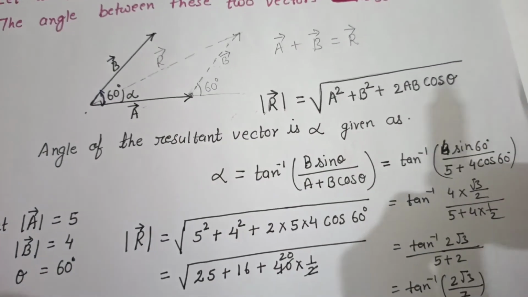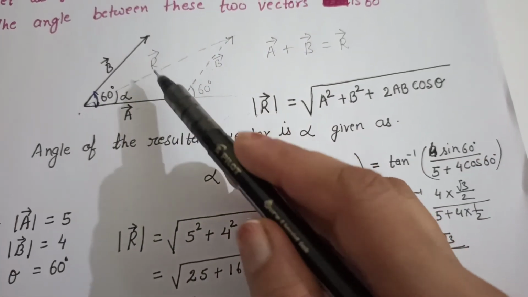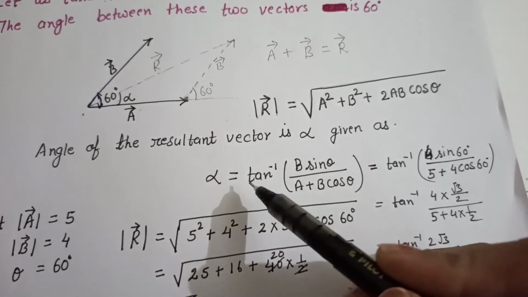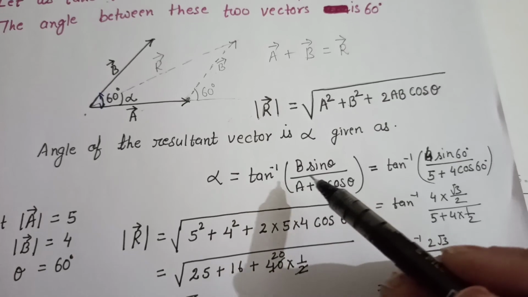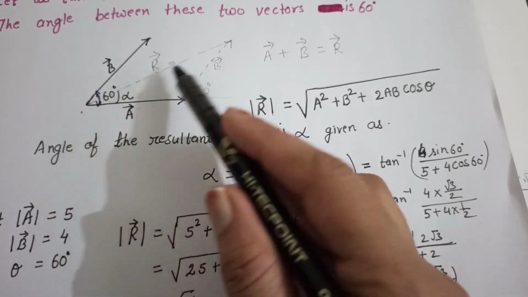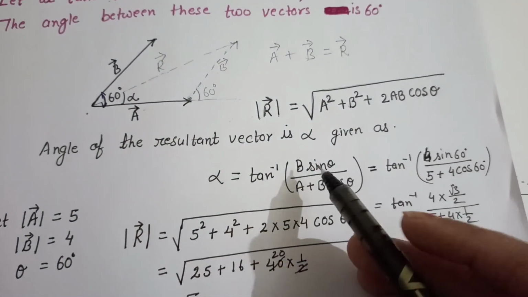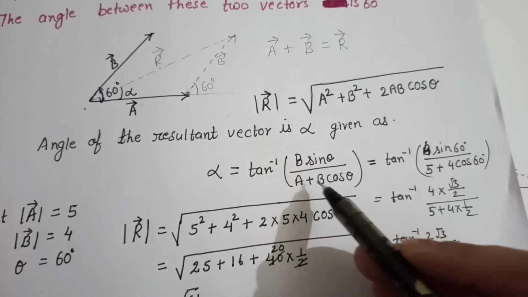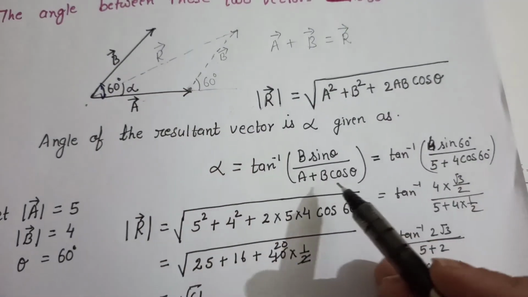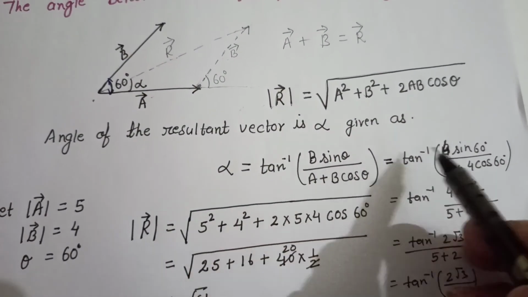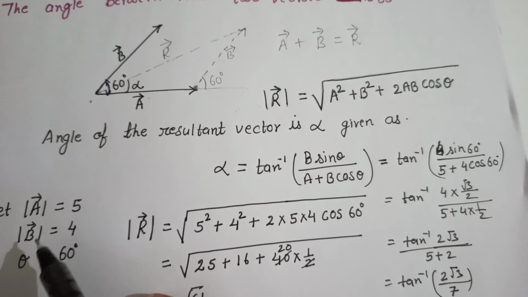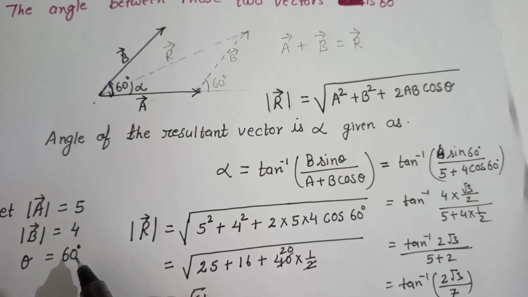Let us see how we can find the angle made by this resultant vector with vector A. The formula is alpha equals tan inverse of B sin theta divided by A plus B cos theta, where alpha is the angle made by the resultant vector R with vector A. So when we put the values of A, B and theta here, we get the angle made by this vector R. For example, here the magnitude of vector A is 5, the magnitude of vector B is 4 and the angle is 60 degree.